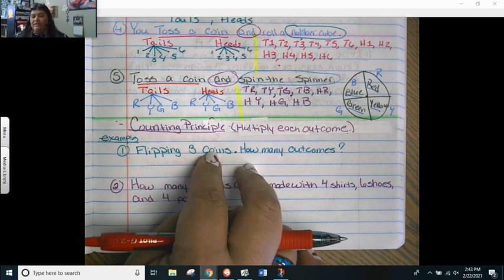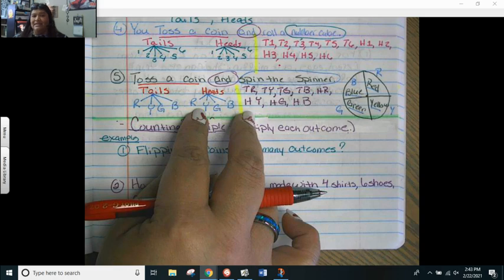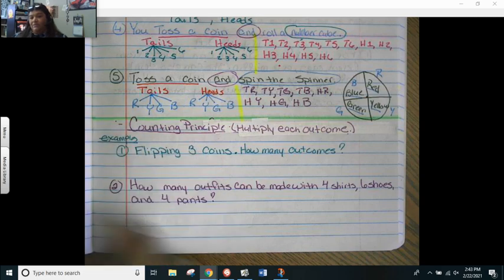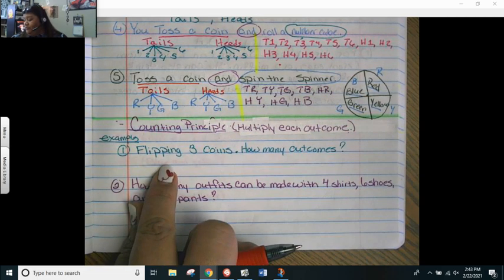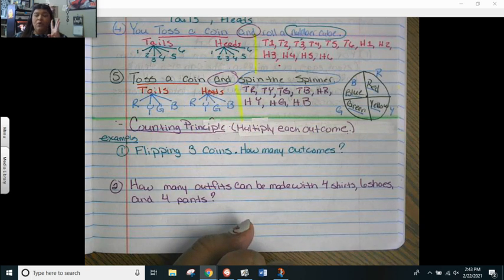Now, you can use the counting principle even if they ask you which table is correct, because at least you'll have a number of how many outcomes you should have and eliminate the ones that have too little or too many. Okay, so in my first example, we're flipping 3 coins. Okay, 3 coins. Each one of those coins has heads or tails. So this is how you do it.